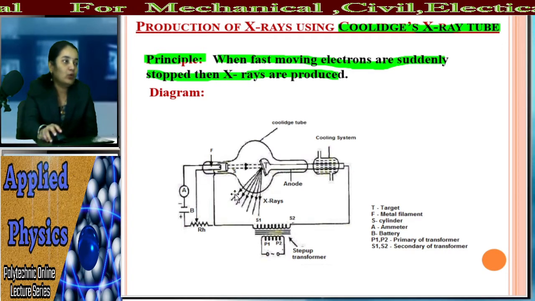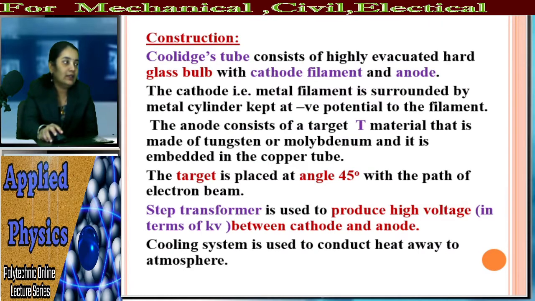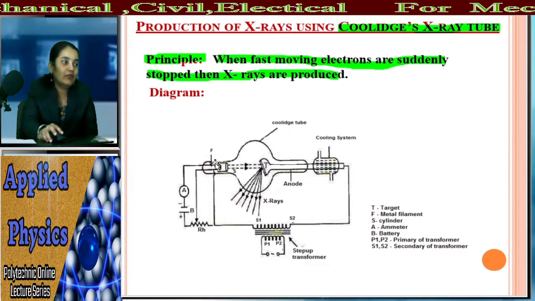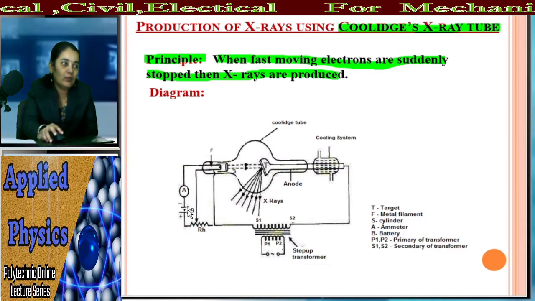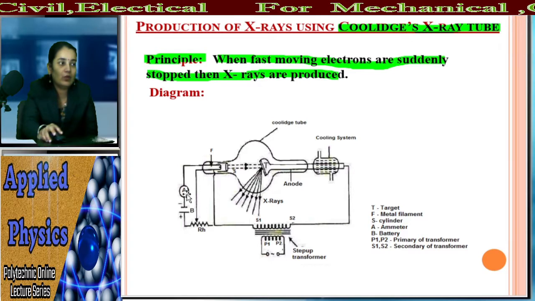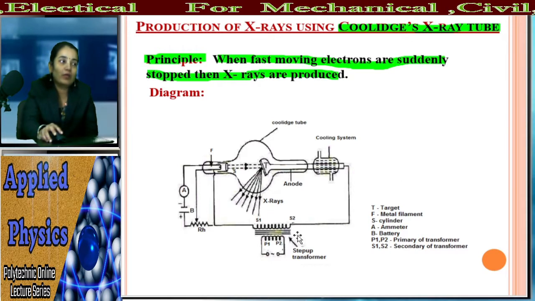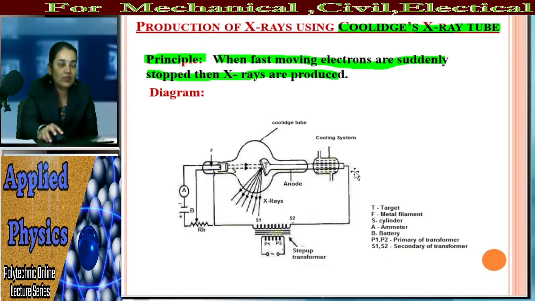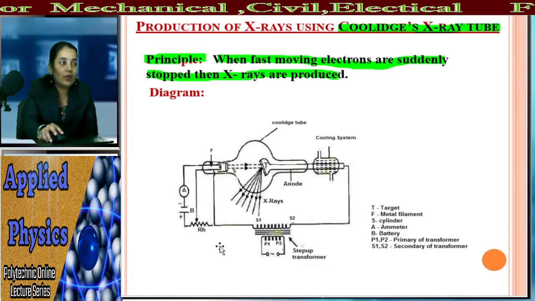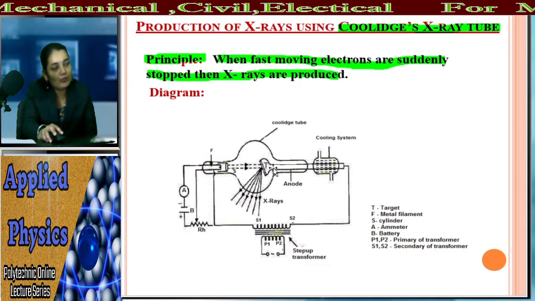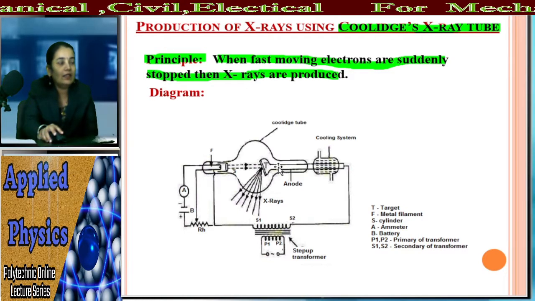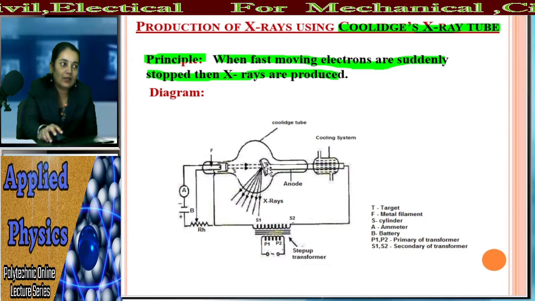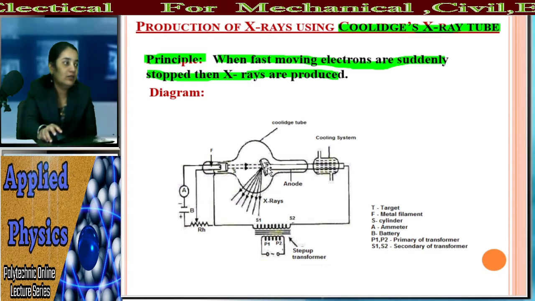You know the construction, and I have already explained what happens in that construction. The filament is connected to the negative terminal of the battery. The ammeter is used for the measurement of the current, and the step up transformer is used for the high voltage. The copper tube is connected to the positive terminal of the battery, and so the copper tube is considered as an anode, and in that copper tube the target T atom is placed at an angle of 45 degrees.